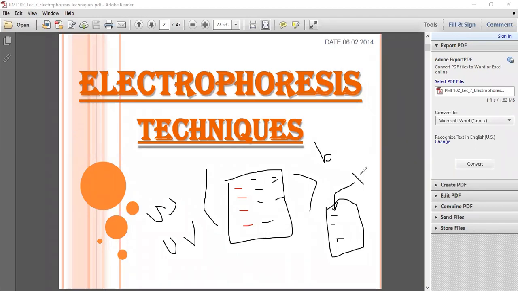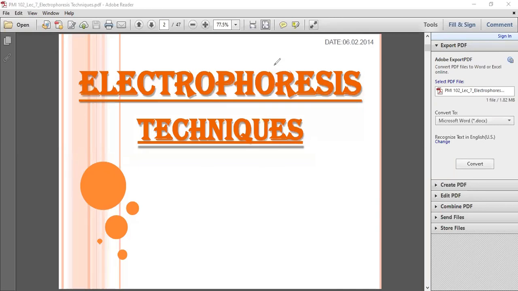Whatever DNA you can see at the front side is the smaller fragment of DNA. Again a question is raised. Sir, you said this is a larger fragment of DNA, which is retained at the back side, and whatever comes to the front side is a smaller fragment. Why? Because of movement: smaller fragments move faster, and larger fragments move slower.